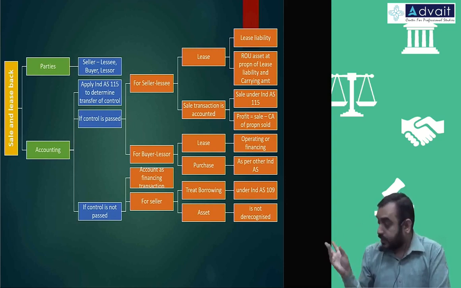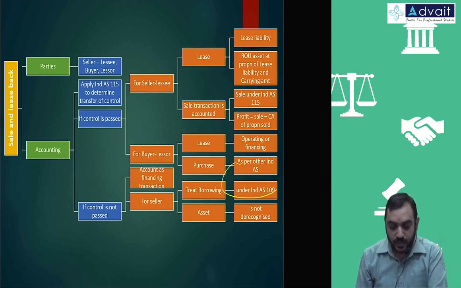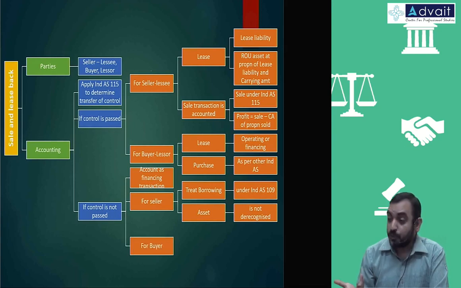Anyway, similarly, this is what we are going to treat. We'll recognize the differential amount as income. And for the buyer, it is just the opposite. For the seller, it is like borrowing amounts.